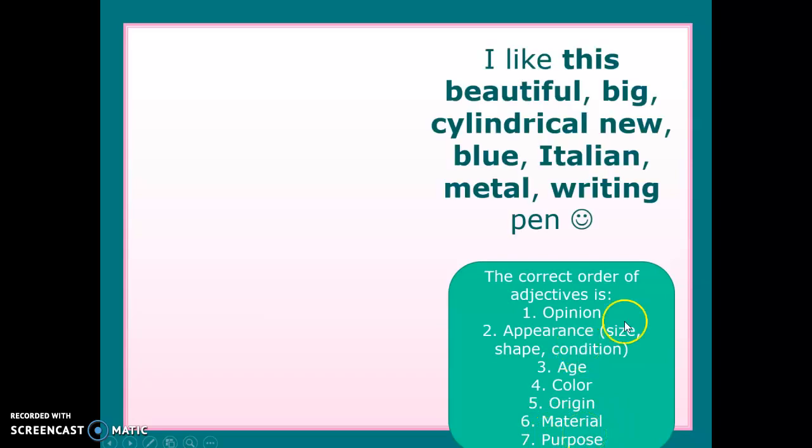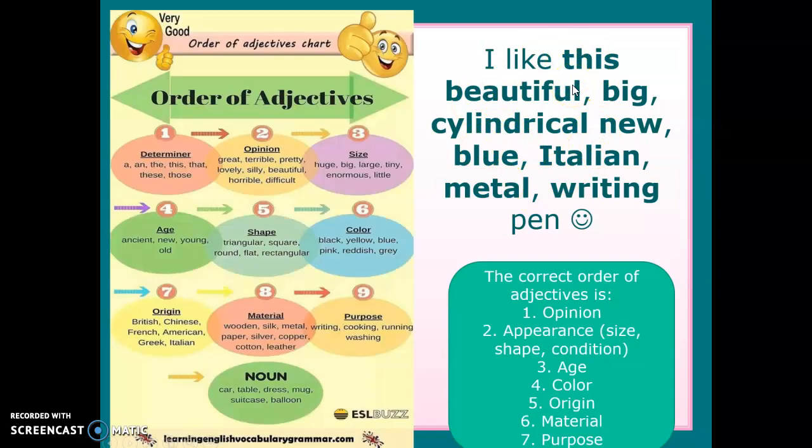Let me give you an example. I'm going to talk about a pen. I like this beautiful, so this is my opinion, big cylindrical, which is the appearance, in this case the size and the shape, new, which is the age, blue, the color, Italian, origin, metal, material, writing pen. Okay? So that is the order, and I cannot change the order of these adjectives. You have here a picture, which gives you more information about the order of adjectives.